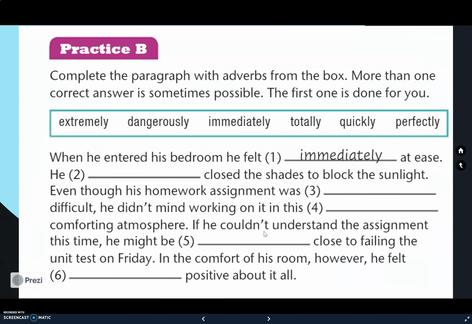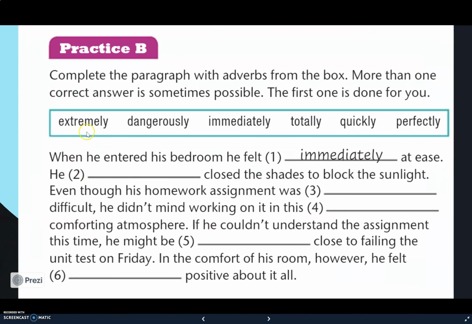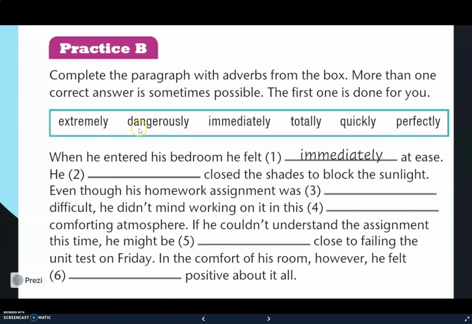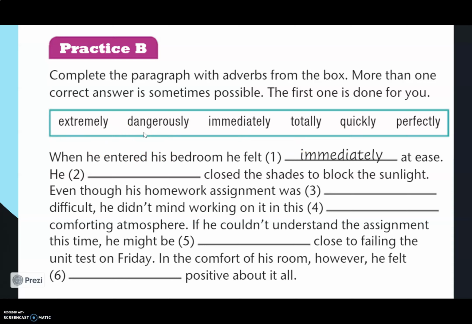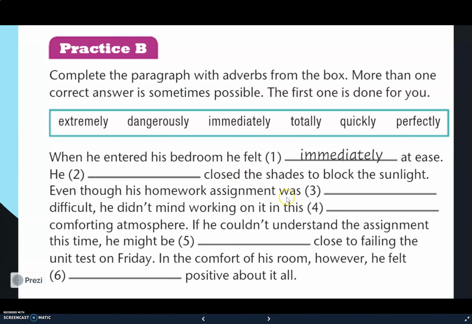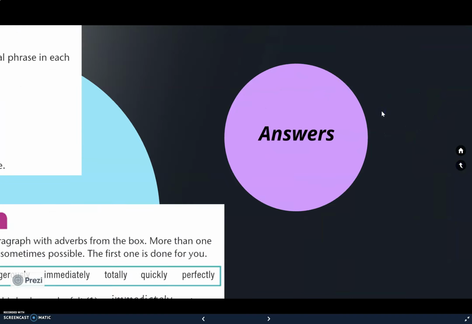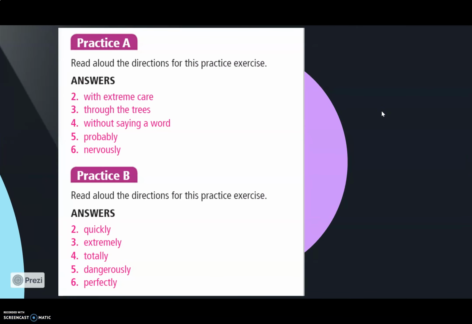And here, students, we have different adverbs, and you are going to put them in the sentences: extremely, dangerously, immediately, totally, quickly, perfectly. By the way, these six words are adverbs, but you can change them into adjectives by removing ly. Now, I can show you, students, the answers of these practices.